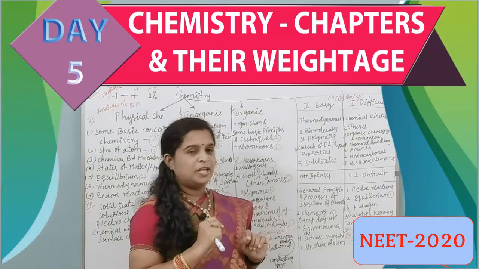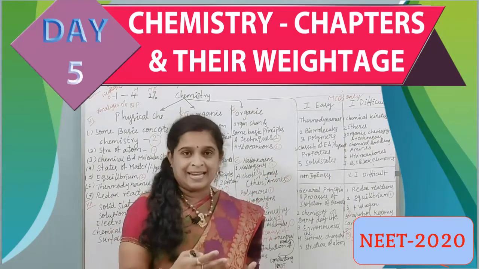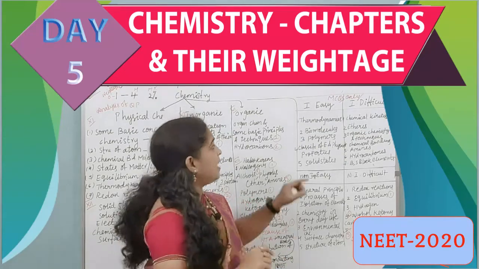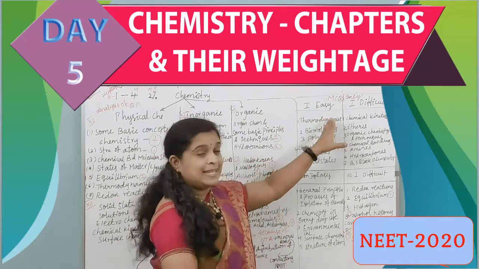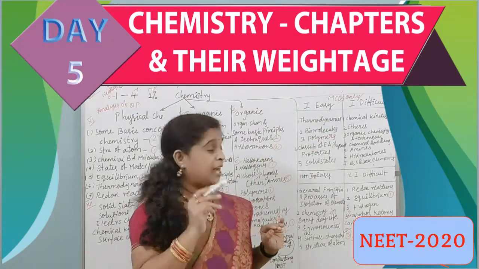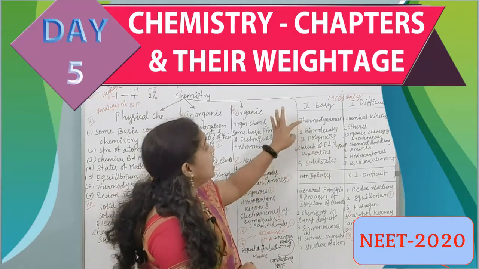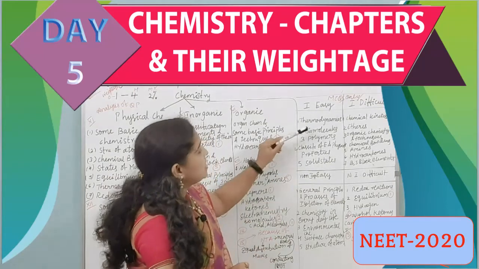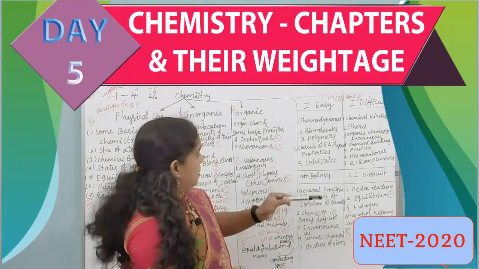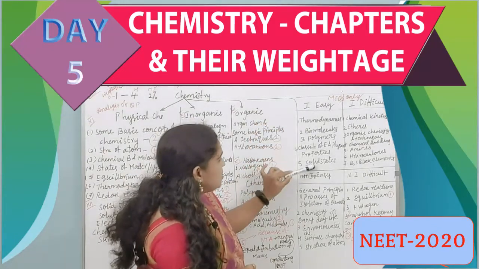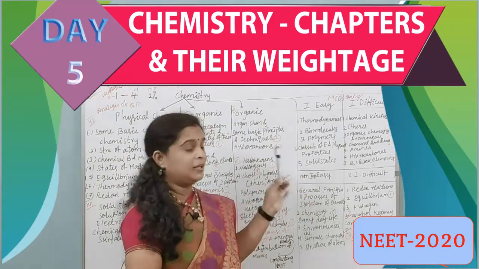One more booster I want to give you, for those who have not yet finished their syllabus, who have not yet started their syllabus, there is one trick: you have to learn the MCQs of which chapters. First, easy and important, I already said to you. What are the chapters that are coming under this particular category of easy and important? Thermodynamics, biomolecules, polymers, classification and physical properties of the elements, and solid state. These are the chapters which you have to give importance because they are easy and they are important and they are going to get the good marks in it.